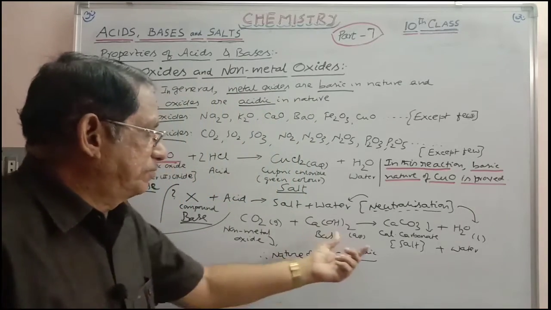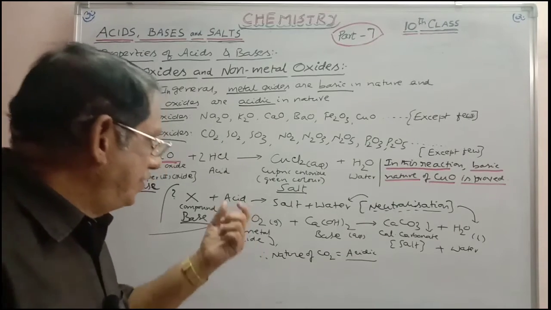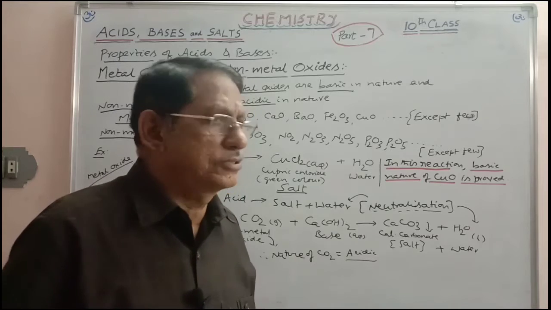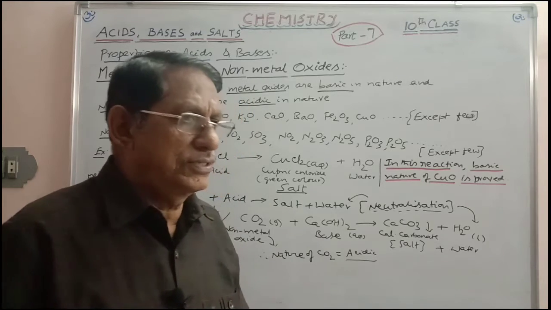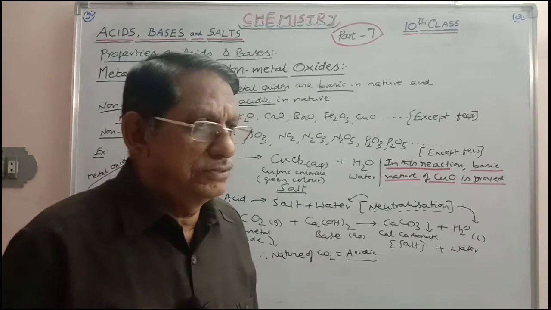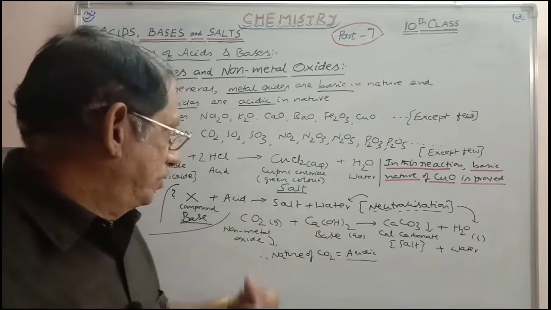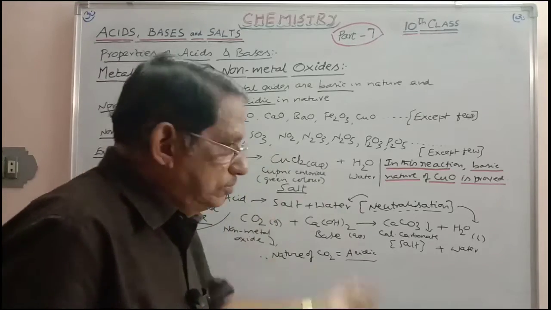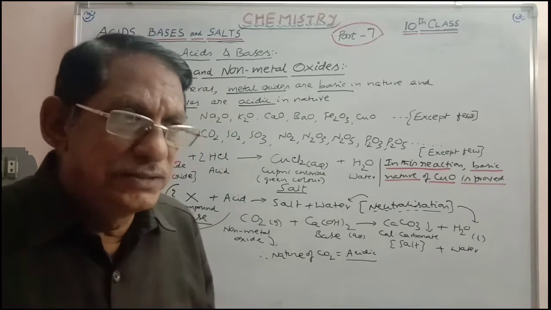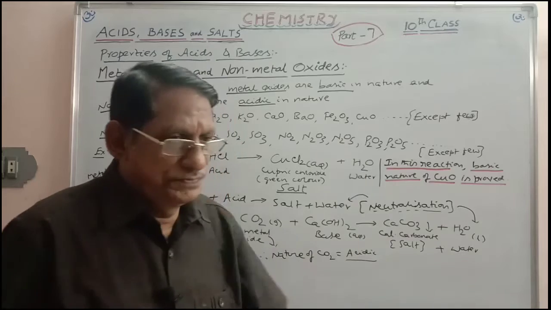So this is also direct proof to say that non-metal oxides are acidic in nature. You can take any example. SO3 with NaOH gives Na2SO4. Similarly, P2O5, you can take, sodium phosphate. Or you can take N2O5, you will get nitrate salt. In this way, we are having the conclusions.